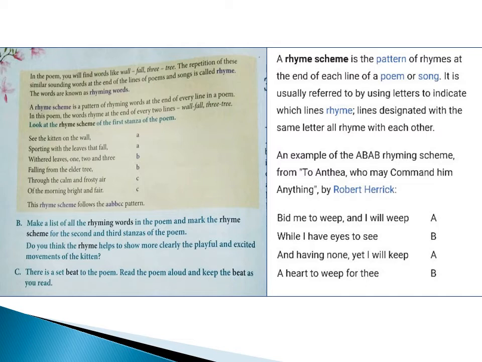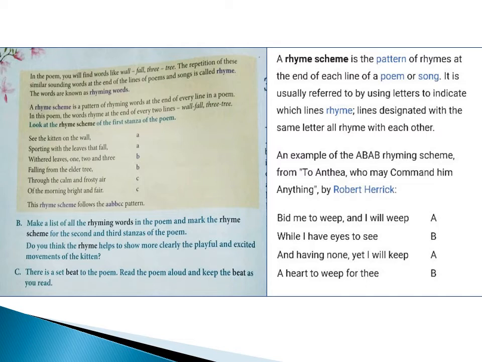Now see, children, the first line: see the kitten on the wall. Wall is one rhyming word. To that the pair is fall. Where is fall? In the next line itself. So that is given the letter A. To indicate that this is the first rhyming word, letters are given next to them. So here they gave A for wall.